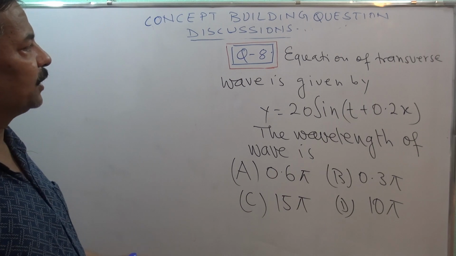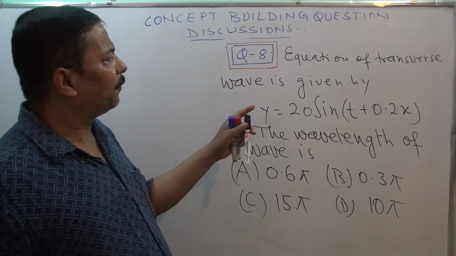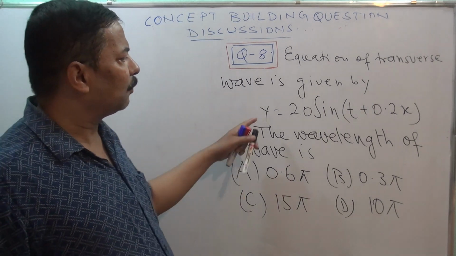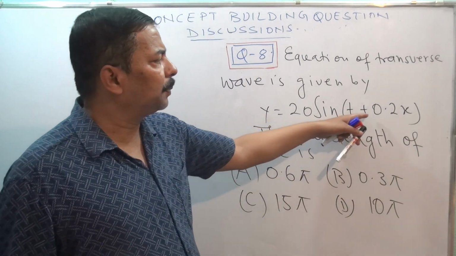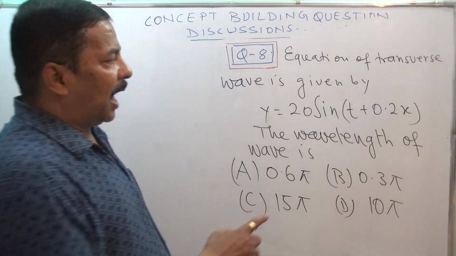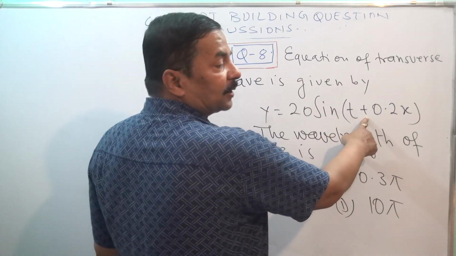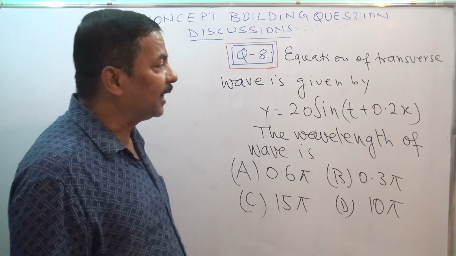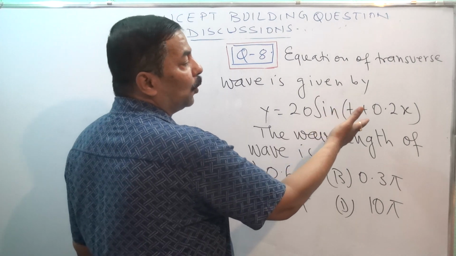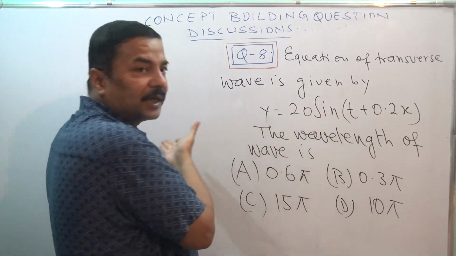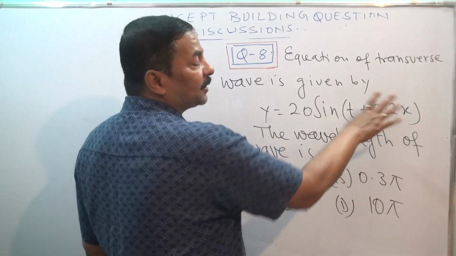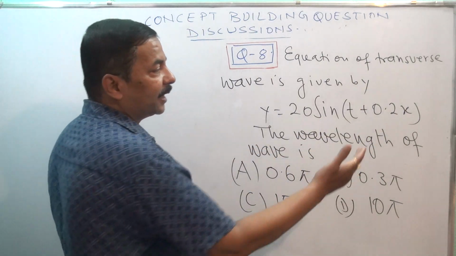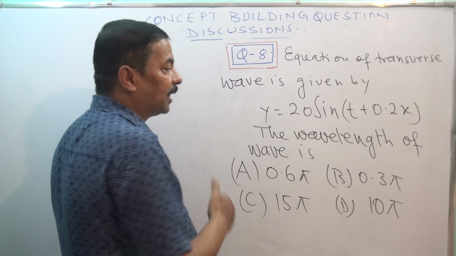Here see the question. Question number 8. The equation of a transverse wave is given by y is equal to a sine (20t plus 0.2x). As here it is the plus, so we can very well say that this wave is going in negative x direction, because a sine omega t plus kx is there. So plus kx means it is going in negative x direction.